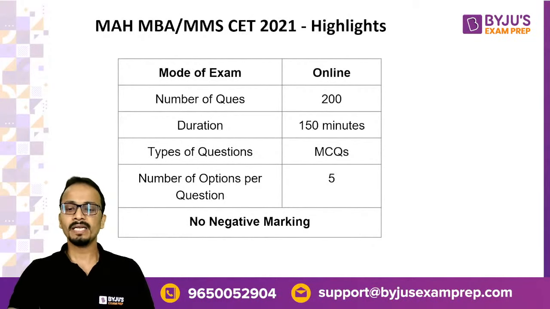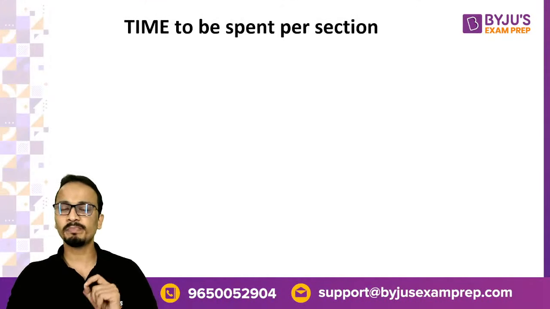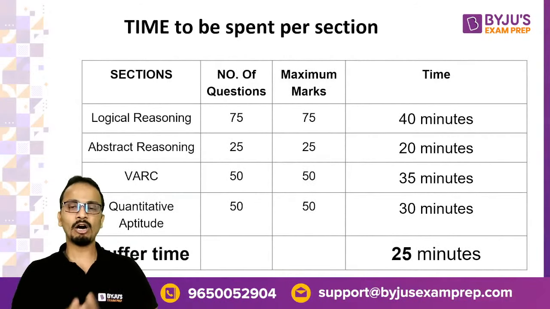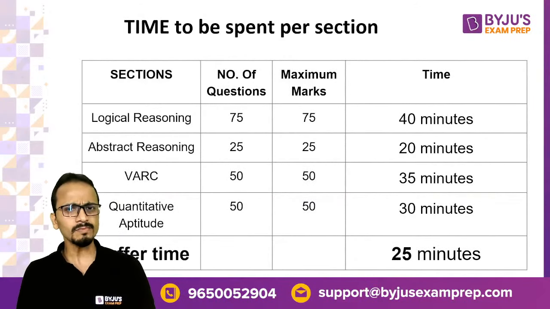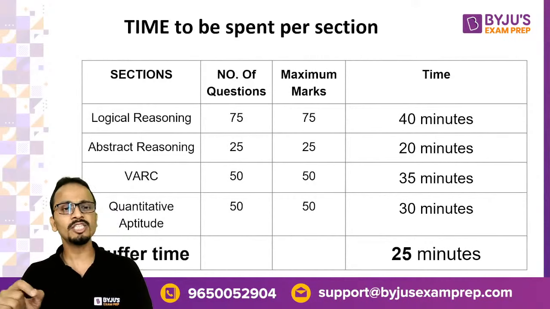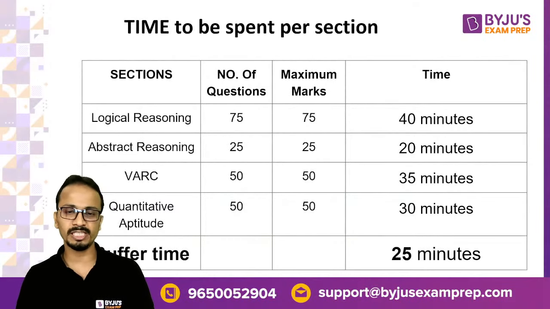Now let us have a look at the sections and the time that we need to spend in each of these sections. This is one of the major important parts of our strategy. I have made these 4 sections which you will normally see in the MHCET examination: logical reasoning having 75 questions, abstract reasoning 25 questions, and VARC and quantitative aptitude 50 questions each. In total we have 150 minutes.